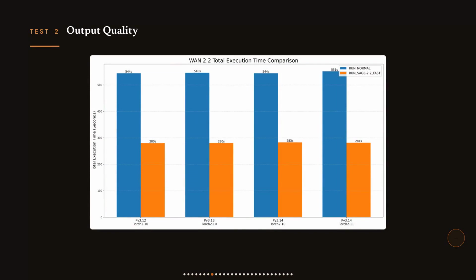Okay, so test 2, output quality. A client asks you to generate a realistic human face in motion, and the result looks like melting wax. That's not a vibe issue, that's a lost client. So which model actually holds up on aesthetics, human fidelity, and physics when you push it through a real benchmark?